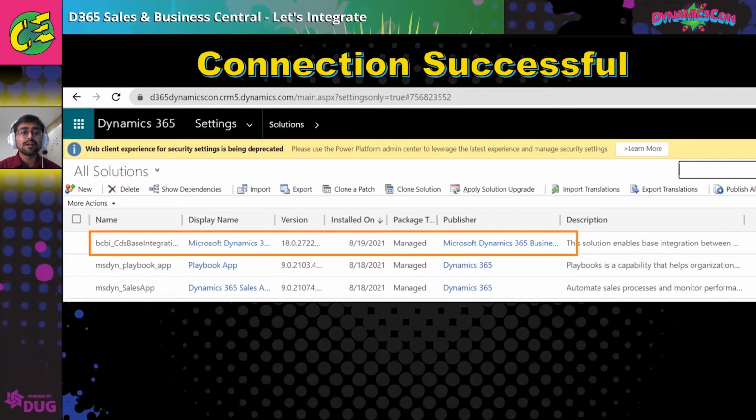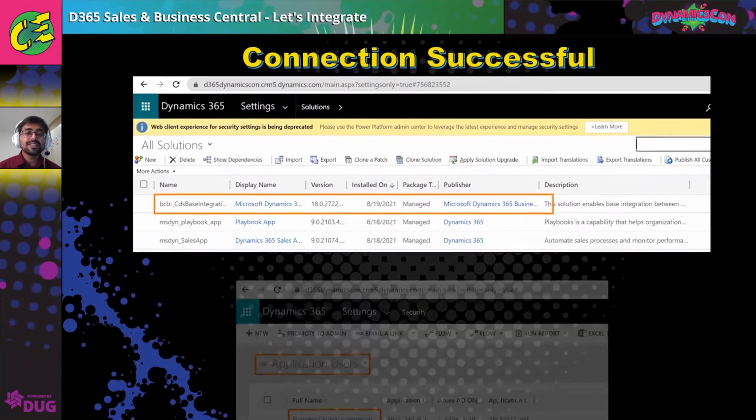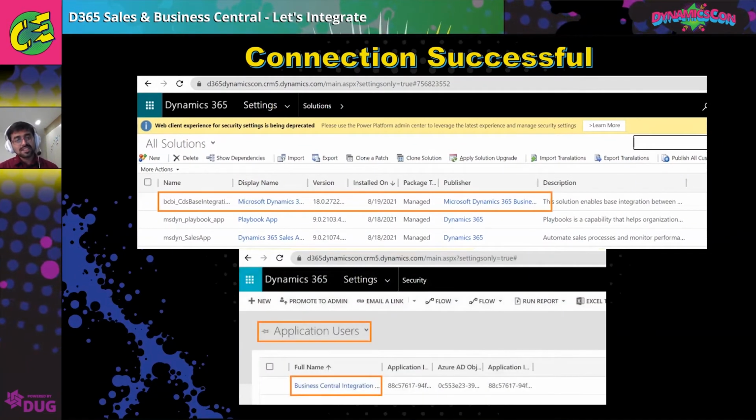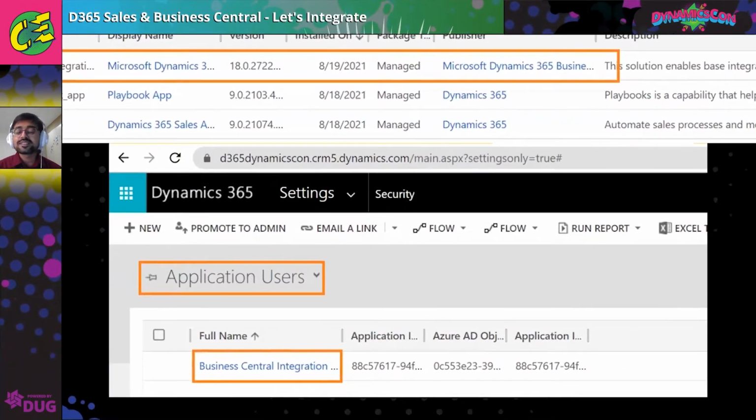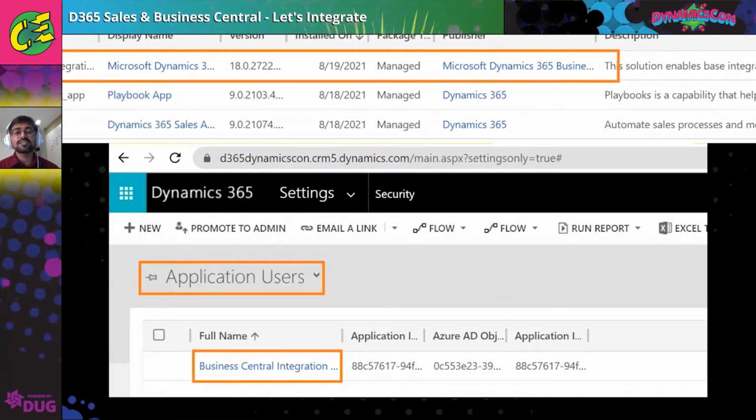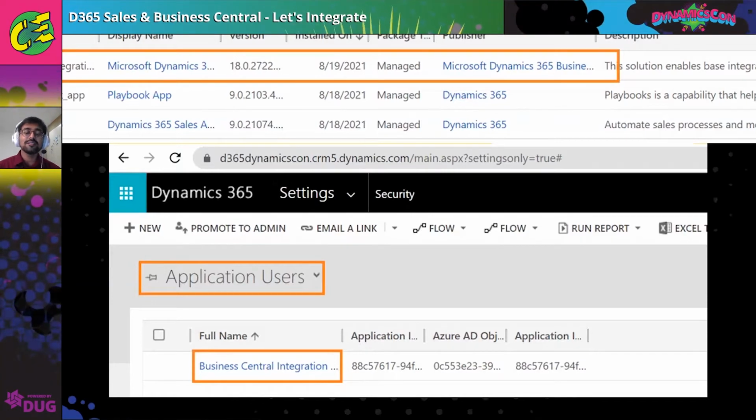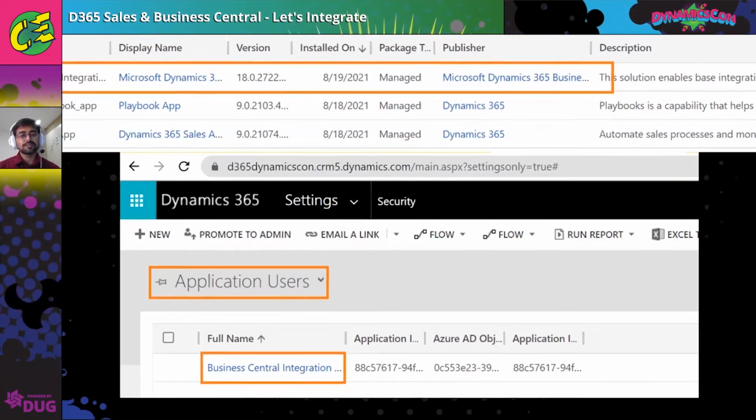If you see this, the Business Central integration solution has been imported into this. And secondly, you will see certain application users and teams created. This user is an application user that facilitated this initial synchronization, initial connection, and then the user will be used for integrating between the two systems.